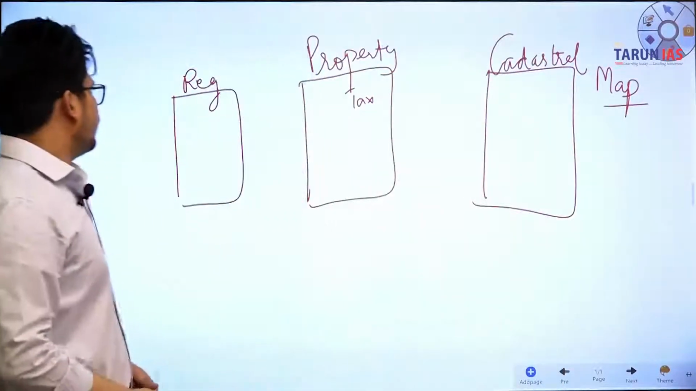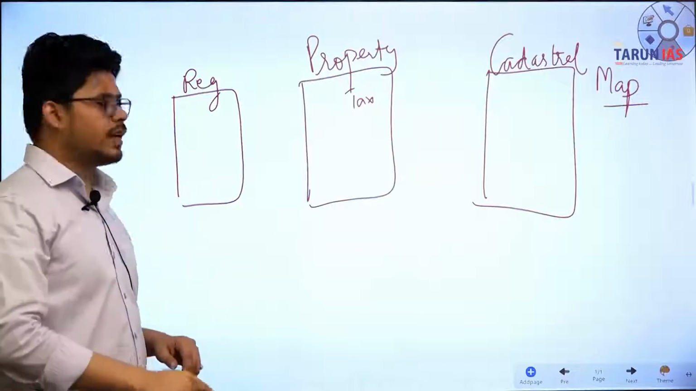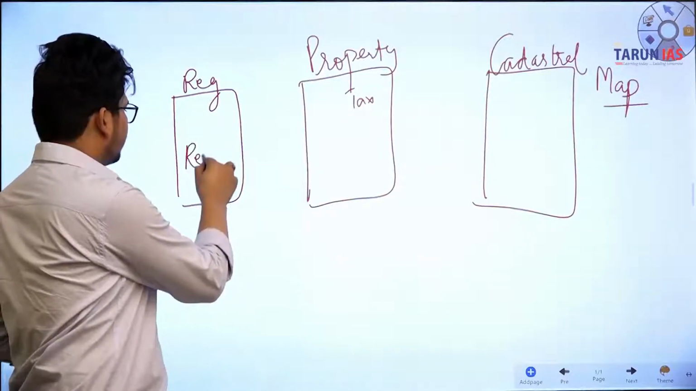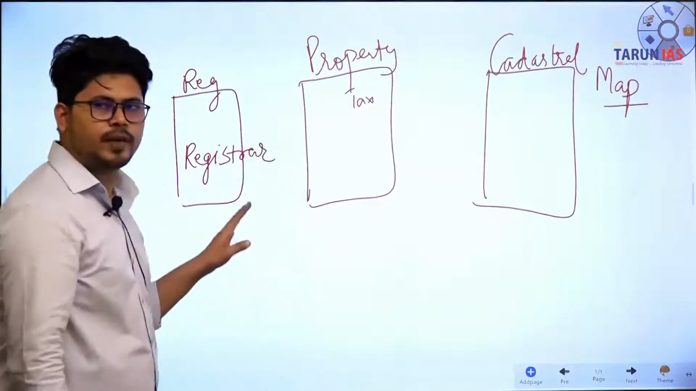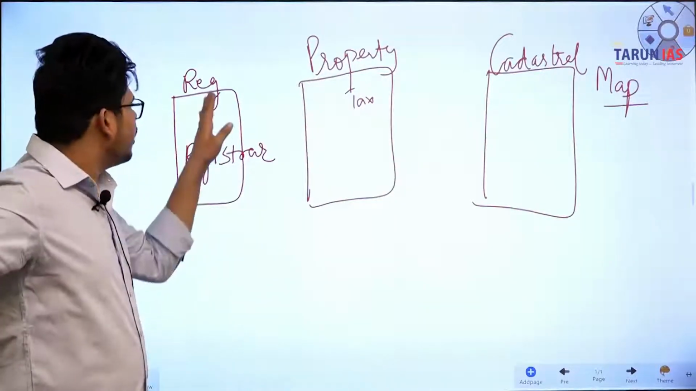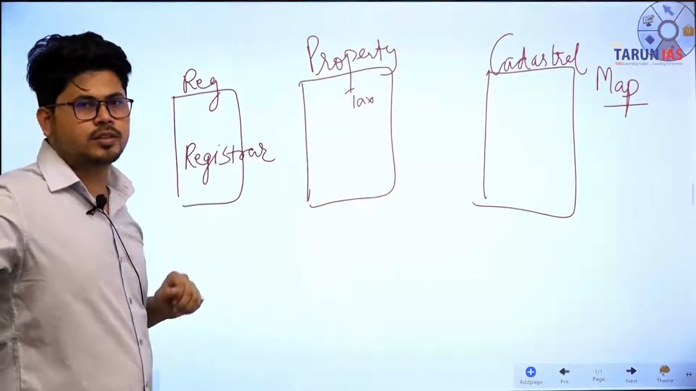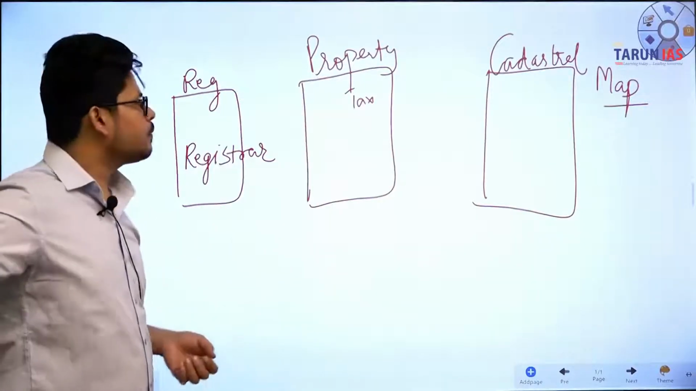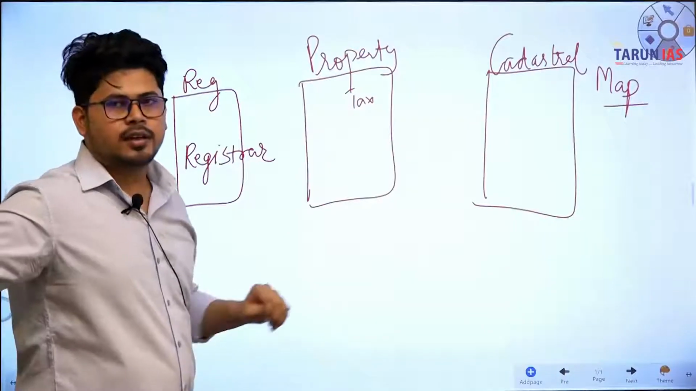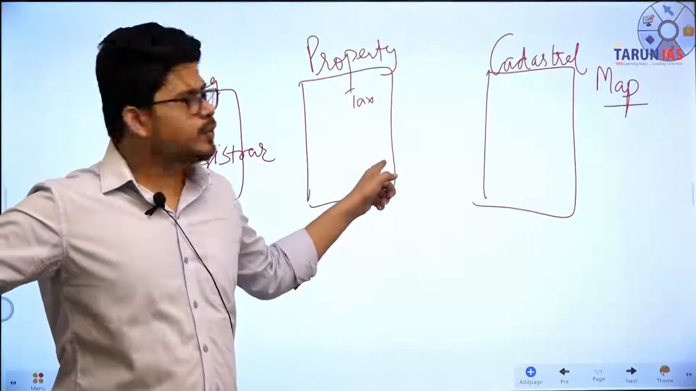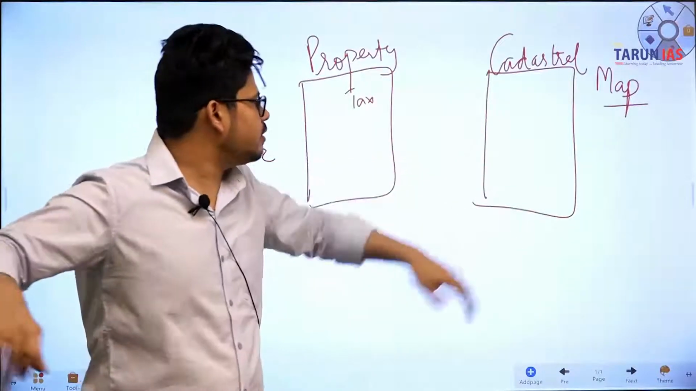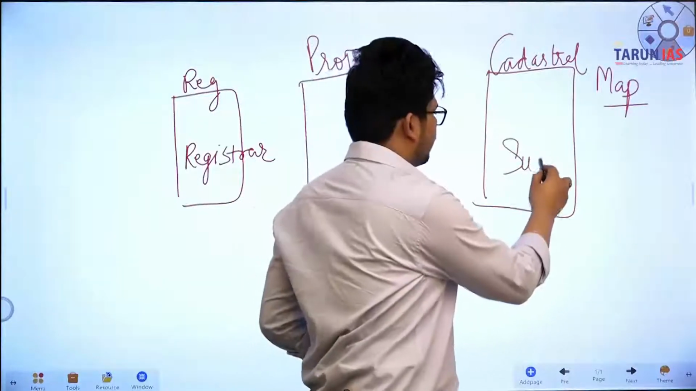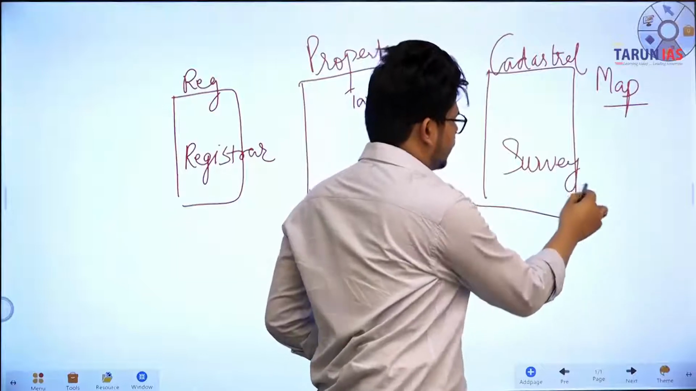Fine. So the registrar of the government, or the department of registration, will be holding the information regarding the registration of the land parcel. Fine. The second one is property tax, that will be the revenue department, and the third one is cadastral map, that will be with the survey department, okay, survey department.